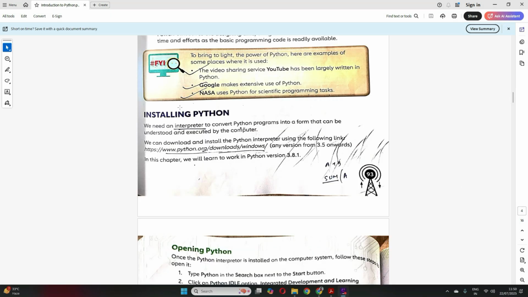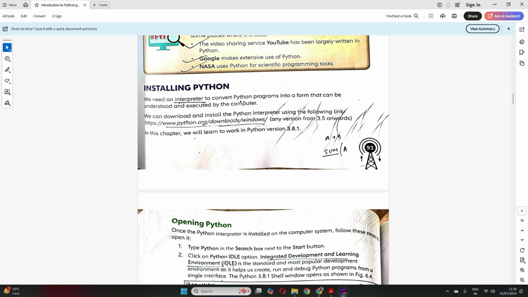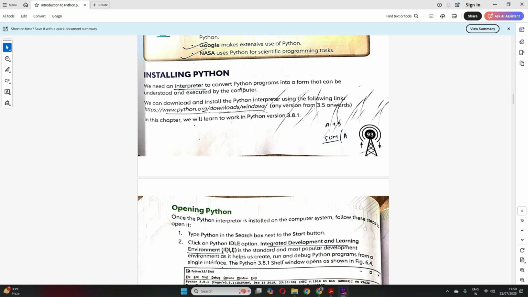Okay, so now let's try to install Python and start using Python. Before, I told you that for any high level programming language, when you are writing a program, you need an interpreter or a compiler to translate our computer programs written in high level language to the corresponding machine language for computers to understand, right? So we need an interpreter for any of the programming languages that we use. So for Python also we need that.